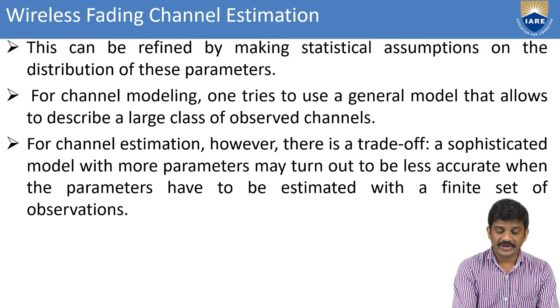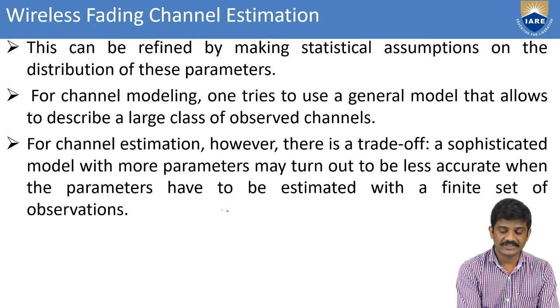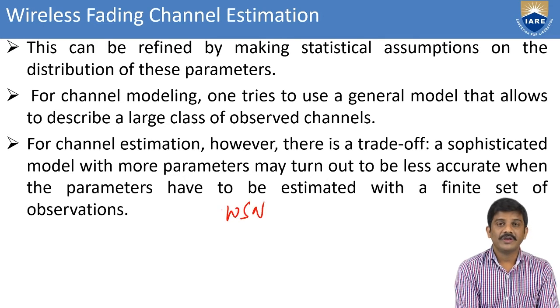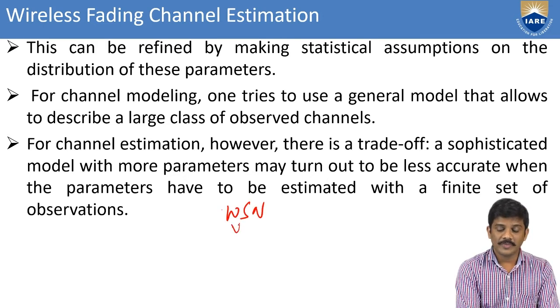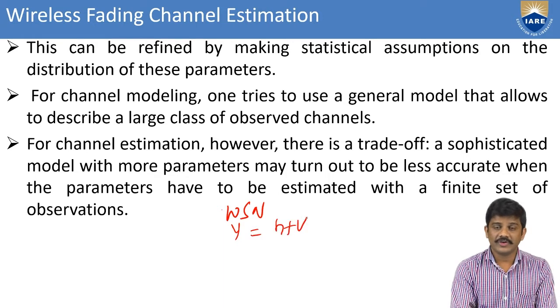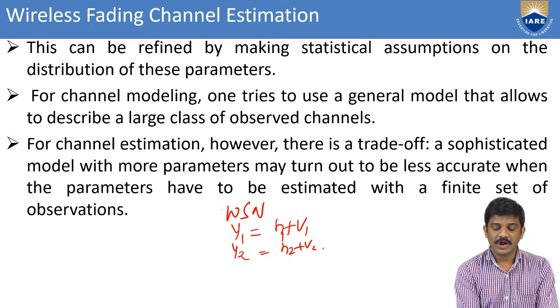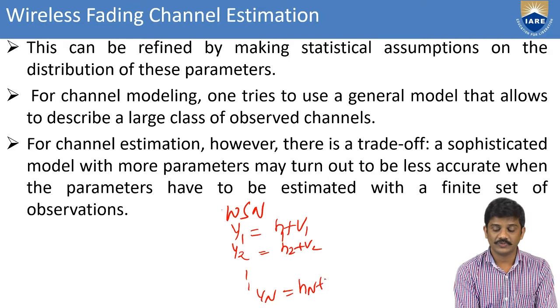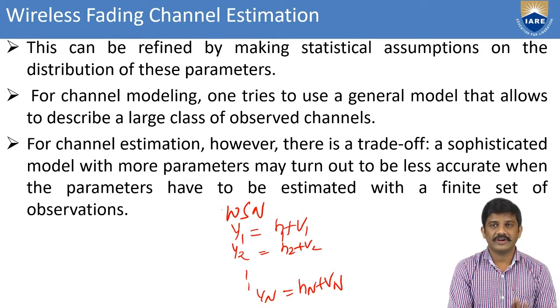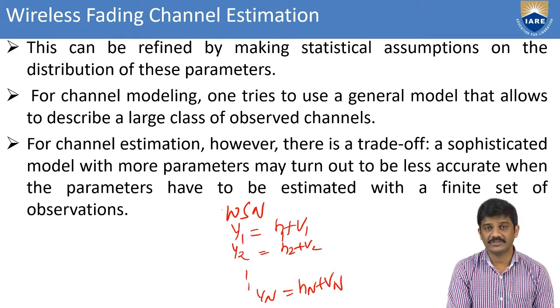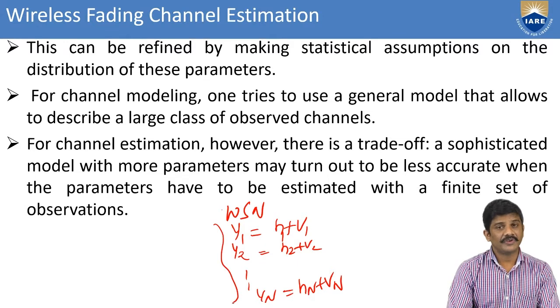For example, consider a wireless sensor network, WSN. If you consider any one node, you take y equal to h plus v. If you consider multiple nodes, then y1 equals h1 plus v1, y2 equals h2 plus v2, and so on up to yn equals hn plus vn. Like that we give different kinds of sets of observations. Further, we take different types of observations.